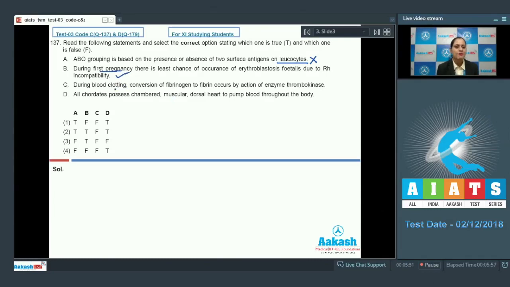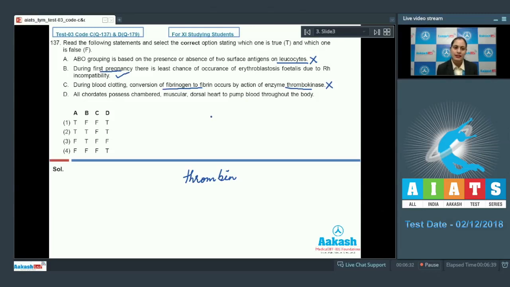The next statement is, during blood clotting, conversion of fibrinogen to fibrin occurs by the action of enzyme thrombokinase, and this is an incorrect option because this conversion of fibrinogen to fibrin is done by an enzyme thrombin and not by thrombokinase.